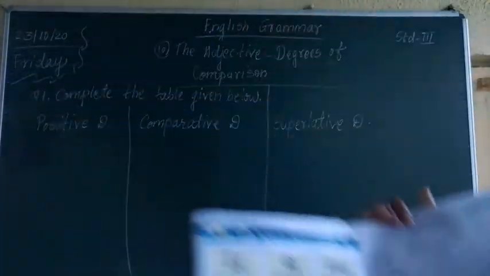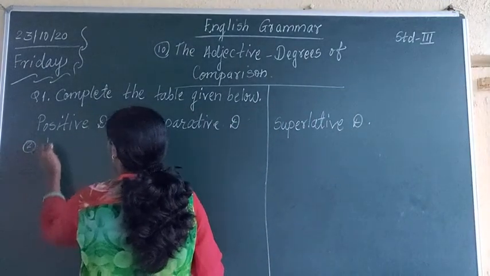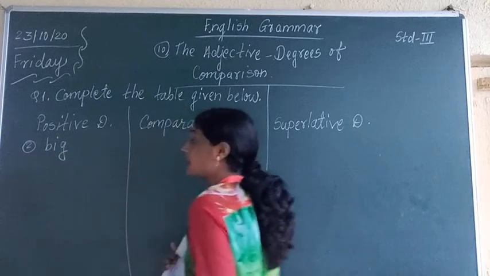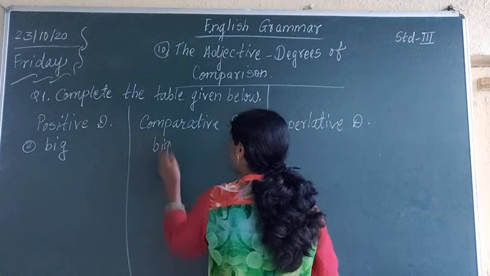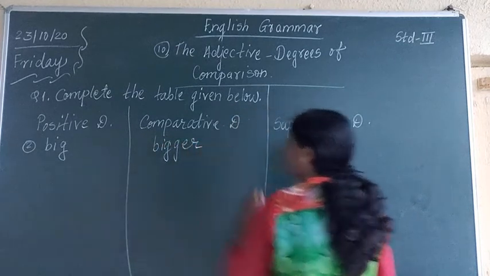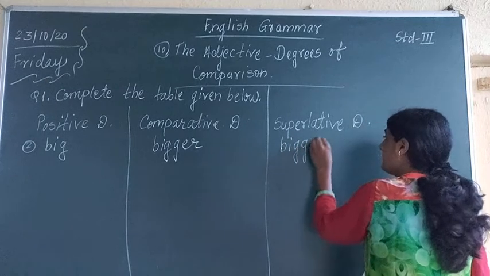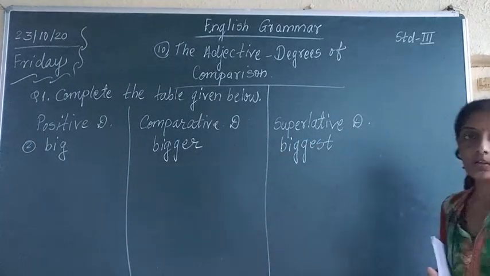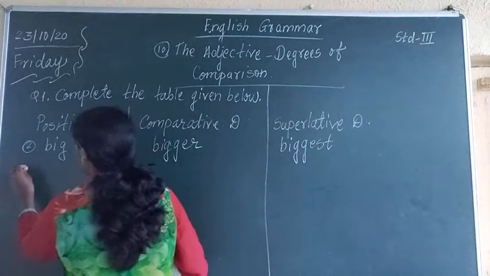Now the second one is big. B-I-G, big. What is the answer of big in comparative degree? Bigger, B-I-G-G-E-R, bigger. And in superlative degree it will be biggest. Big, bigger, biggest.